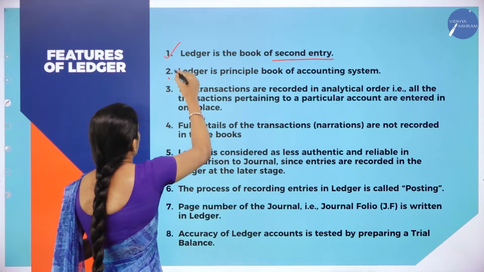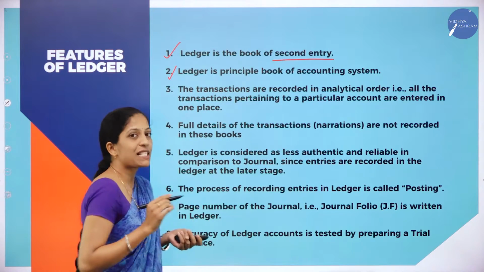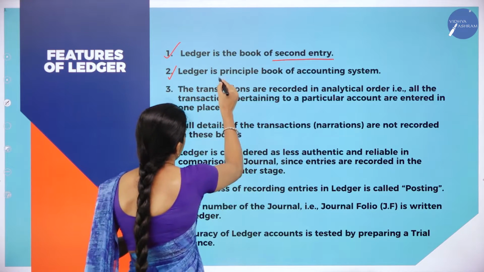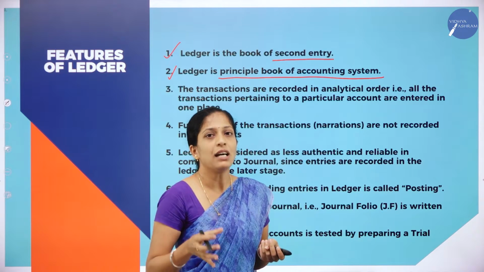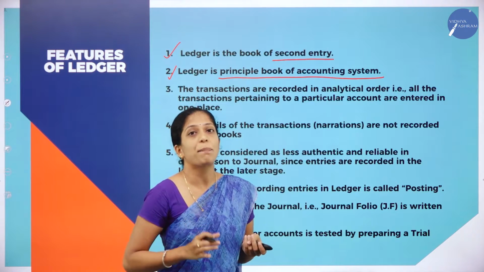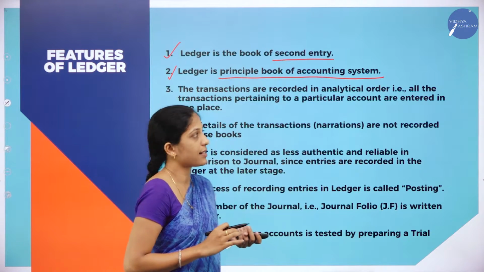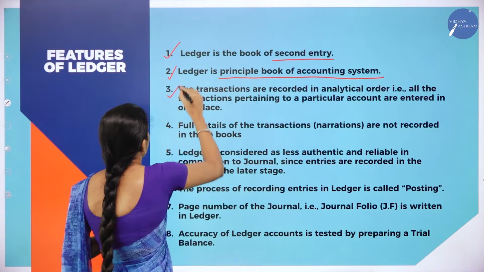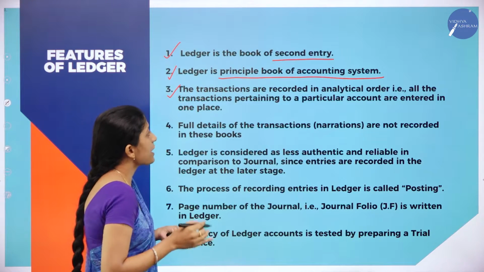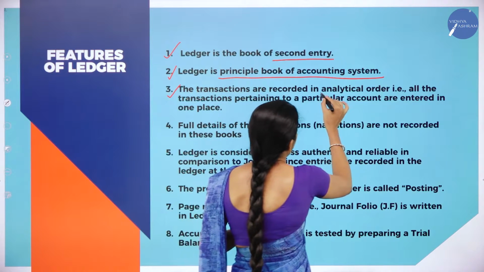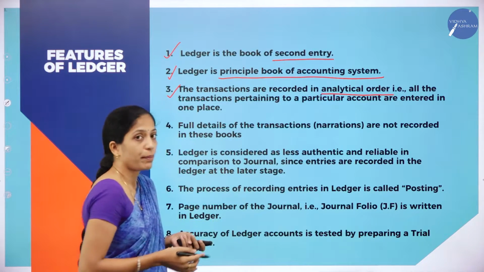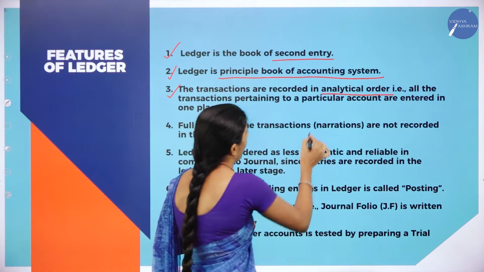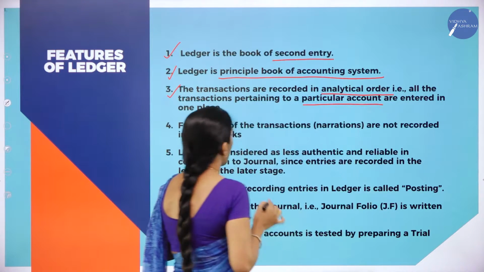The next feature is that ledger is the principal book of accounting system. This we already discussed, and this you have to remember. The third feature is that the transactions are recorded in analytical order, that is, all the transactions pertaining to a particular account are entered in one place.